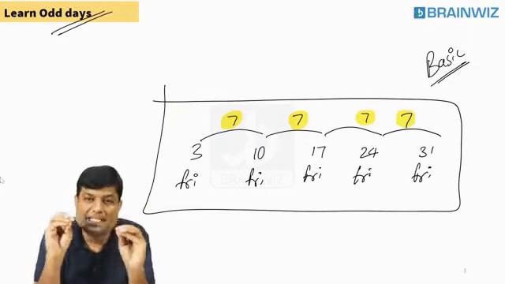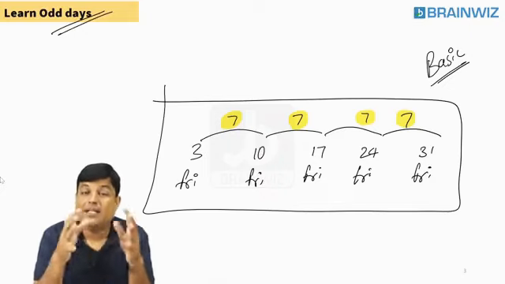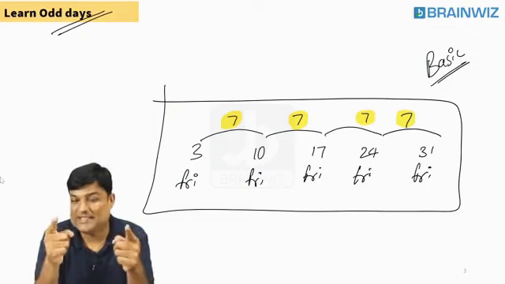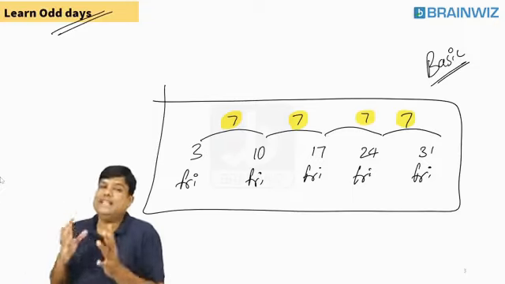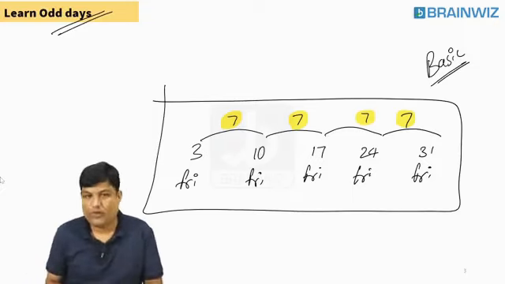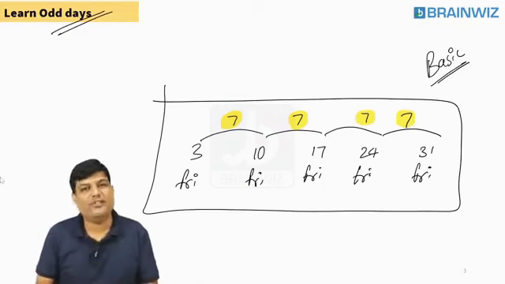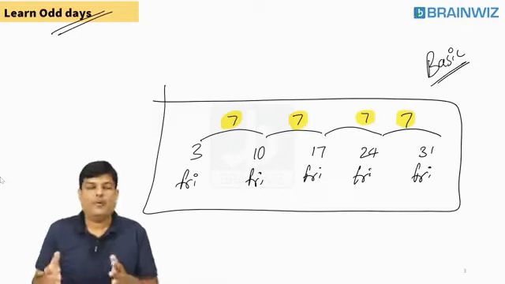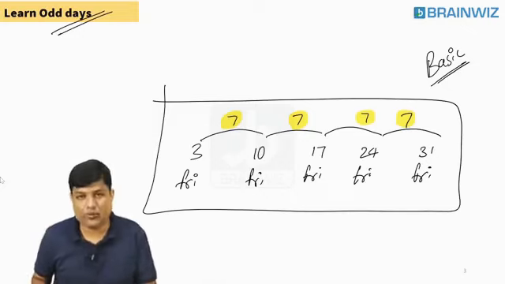So they might design a question. On a planet, there are 9 days in a week. Remember, everybody, it's not my question. People have designed this kind of question. On a planet, there are some 9 days in a week. So how many odd days are there in these many days? So you have to just divide by 9. Try to understand that. Cycle is of 9. But that is an assumption, and that's not practically true as of now.